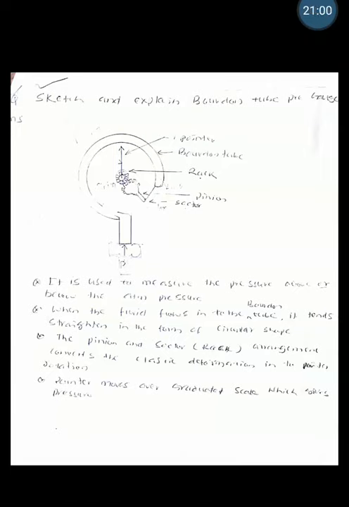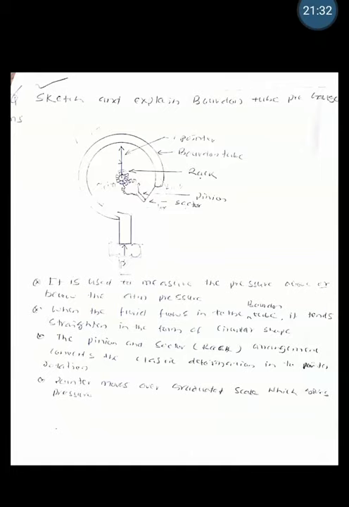Here what happens is, when the fluid under pressure flows through this Bourdon tube, there is an expansion of the tube, and because of the stretching, the rack and pinion arrangement moves the pointer over the scale, and this movement is directly proportional to the pressure in the tube. Therefore, the reading shown by the pointer gives you the pressure of the fluid flowing through the Bourdon tube. So that is what is called a mechanical pressure gauge.